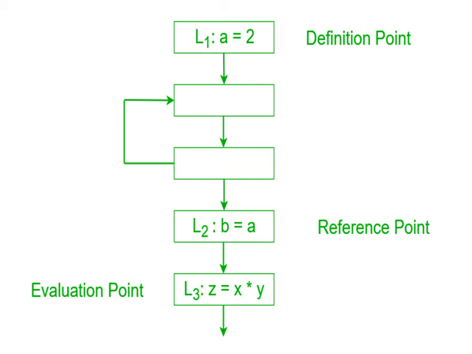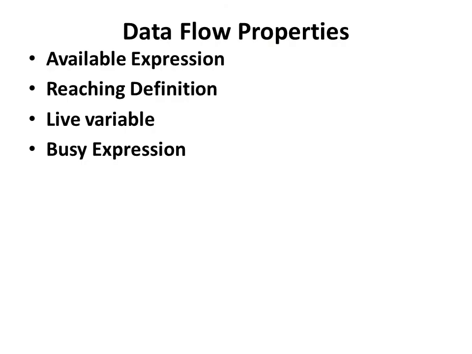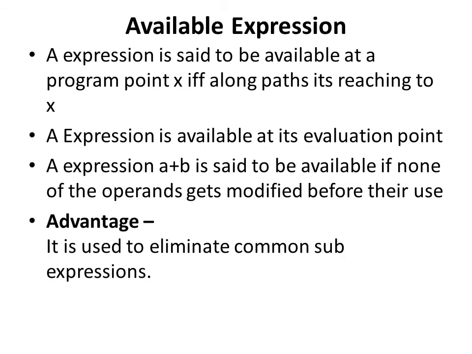This improvement is achieved by program data flow properties. We have four properties of data flow. They are available expression, reaching definition, live variable, and busy expression.